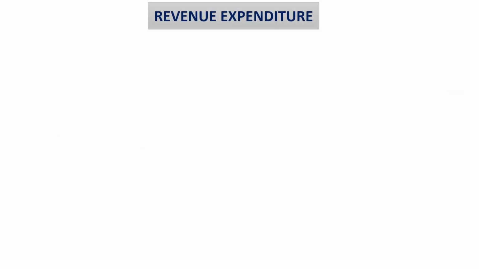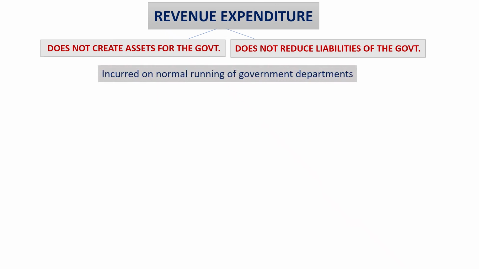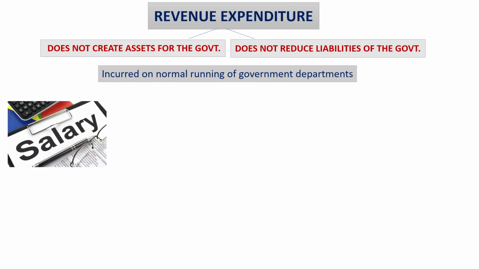Let's now understand the concept of revenue expenditure with the help of some examples. As we already know, revenue expenditure does not create any assets for the government, neither does it reduce the liabilities of the government. It's incurred on normal running of the government departments.